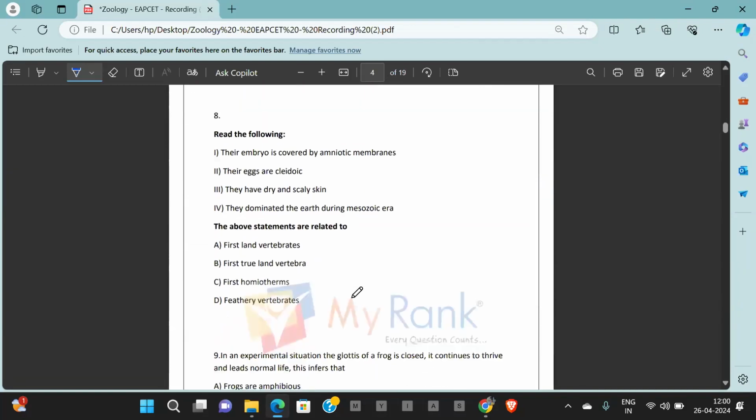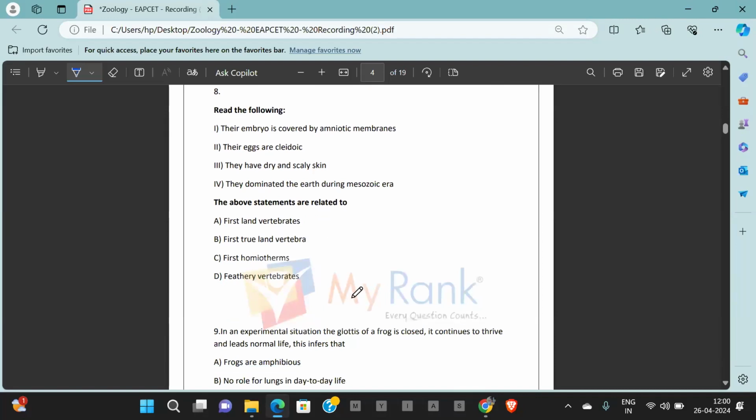Going ahead with question number 8. Now, question number 8 is also from Animal Kingdom. Here it is from Animal Kingdom 2. That's a statement type of question. The embryo is covered by amniotic membranes. Eggs are cleidoic, that means they are in eggshells. They are embryos developing in eggshells. Now, they have dry and scaly skin and dominated the earth during the Mesozoic era. All these are the characteristic features of class Reptilia, or the reptiles. These are the classical features of reptiles.